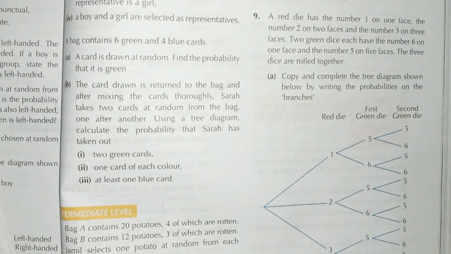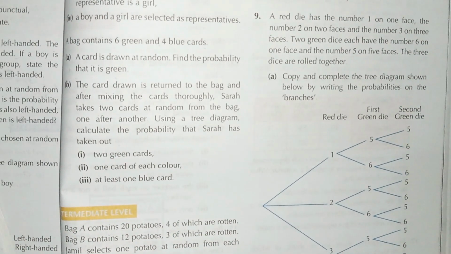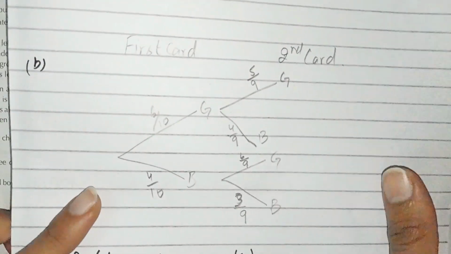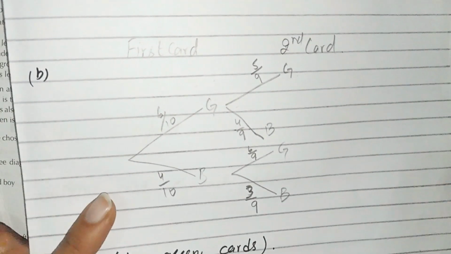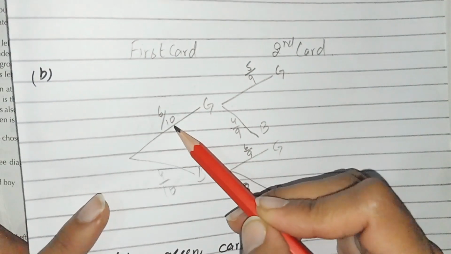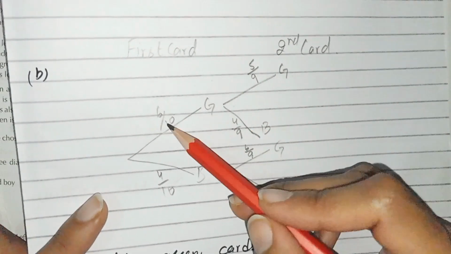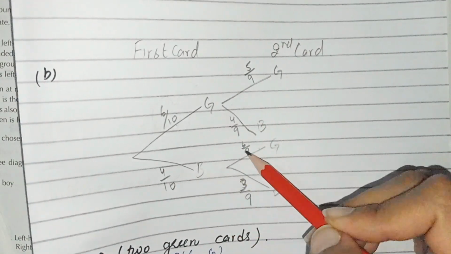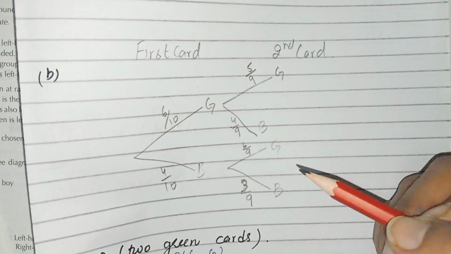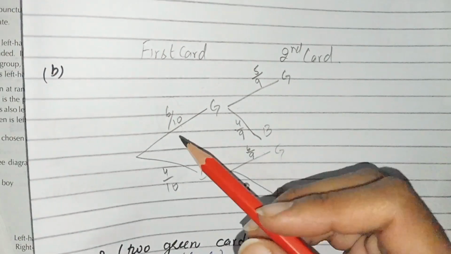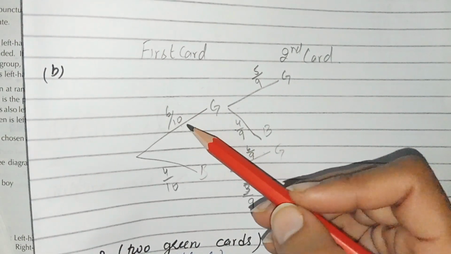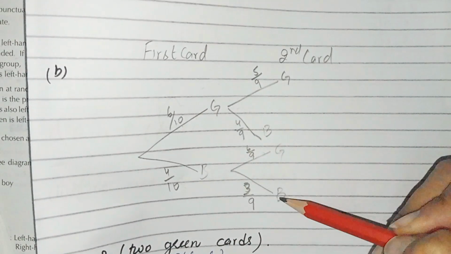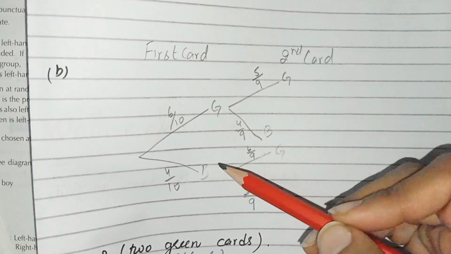In part number 2, one card of each color. Now we have to find the probability of one card of each color, and this is the tree diagram. One card of each color means the green one and the blue one. We have to combine it, green and blue, and then blue and green. To understand it, we can see the tree diagram, the green and blue, this, or blue and green, this one.